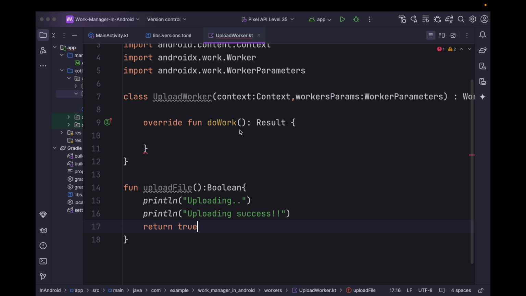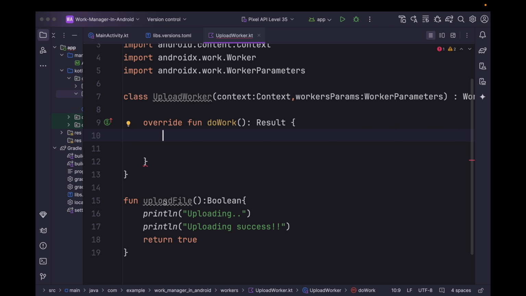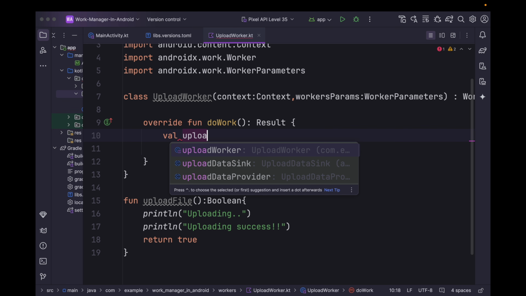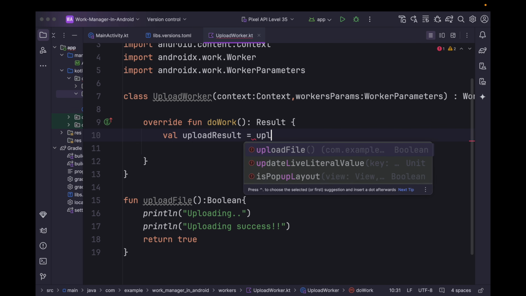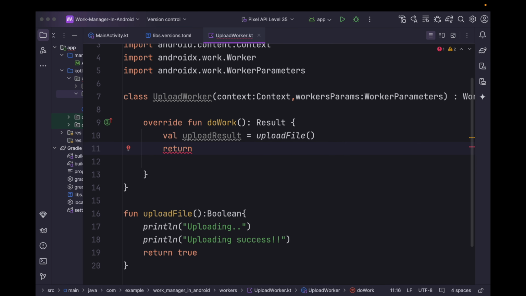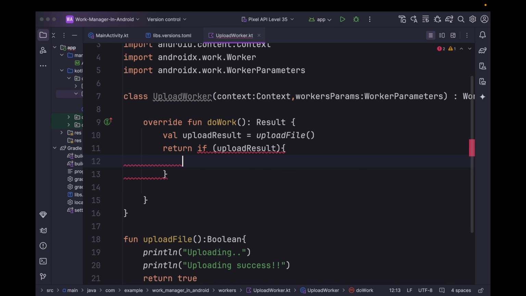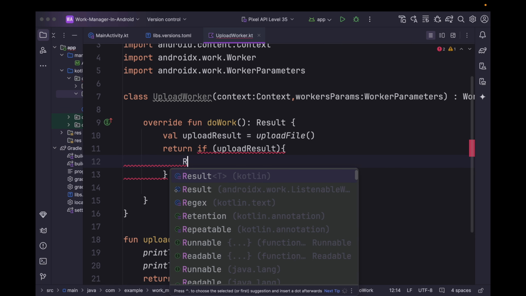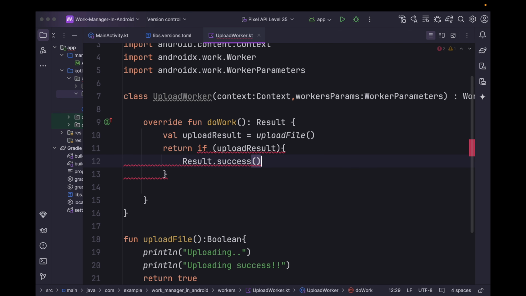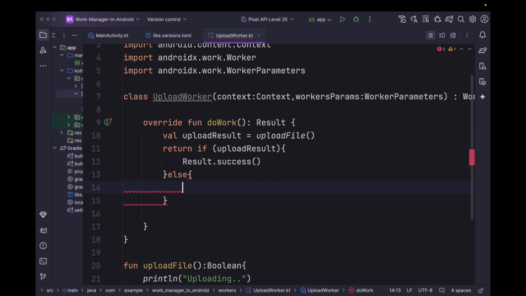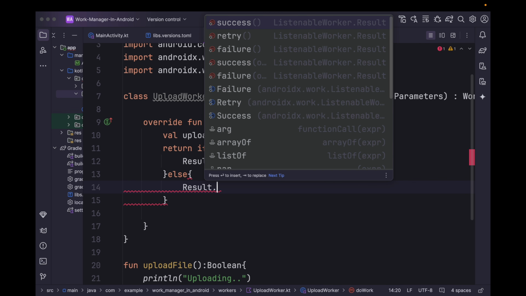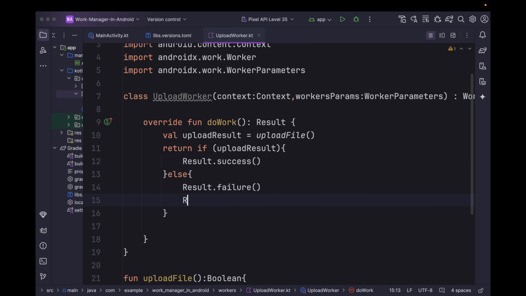Now within this do work function, we can simply return the result as success or failure based on the upload file result. So we can say val upload result equals upload file, and we can return if upload result is true, then we can simply say result dot success. Else we can simply return result dot failure, or we can even return the result dot retry. So this retry will re-trigger the work.